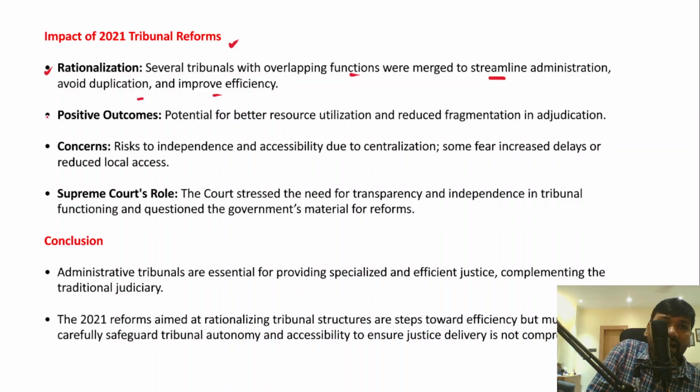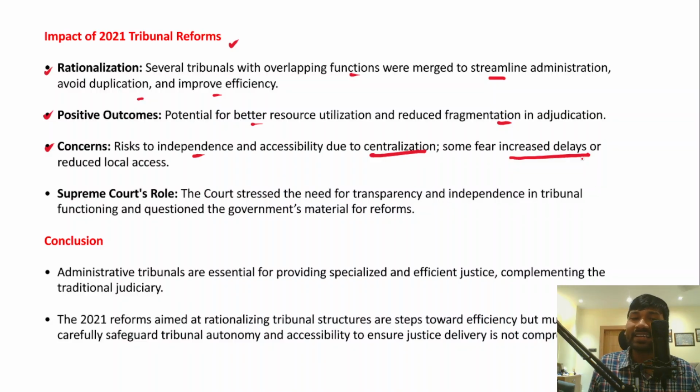Secondly, it has brought in several positive outcomes, which essentially means that there is a potential for better resource utilization and reduced fragmentation in adjudication. Third, there are certain concerns, right? For example, risks to independence and accessibility due to centralization, and even some fear increased delays or reduced local access as well.